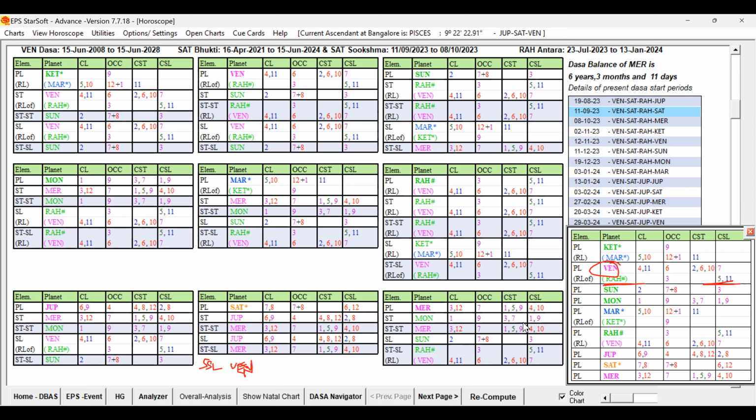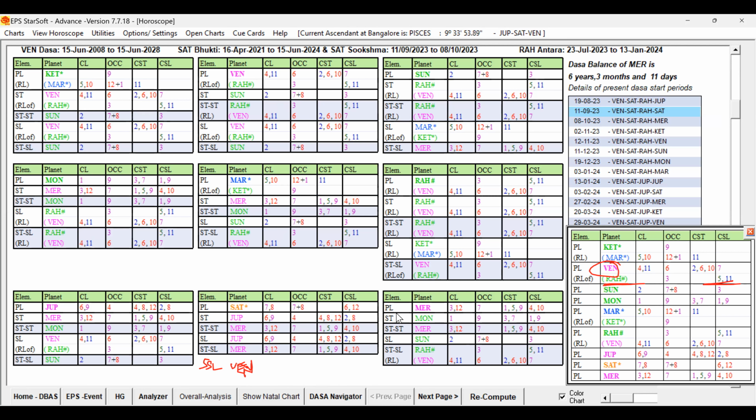For example, if the native's destiny is not good, there is weakness, and the Dasa Lord is also not strongly favorable, then with Saturn and Mercury we cannot expect conception, right? Especially Saturn. But here it was favorable: destiny is good and Dasa is also good, having all the key planets of the destiny. The Bukti Lord also has the key planets of the destiny in the rulers, especially at the last level and in the supports. So when the husband's chart is strongly favorable, the native is supported for conception, right?